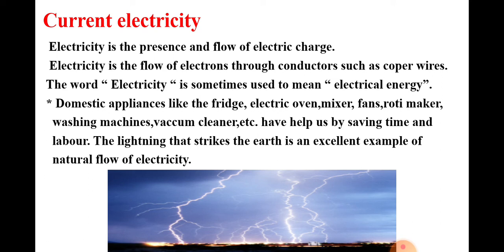Not only human beings but some animals also use electricity. For example, fishes such as eels use electricity to catch their prey and also for self defense. The lightning that strikes the earth is an excellent example of natural flow of electricity.